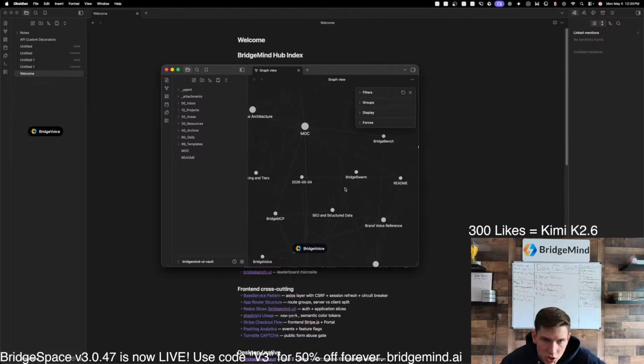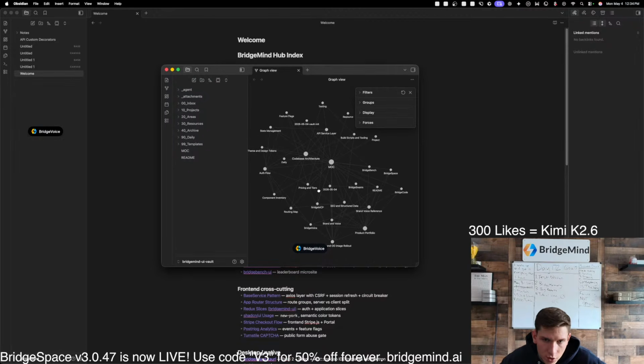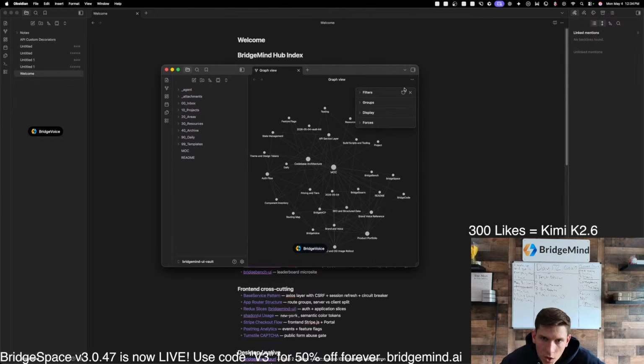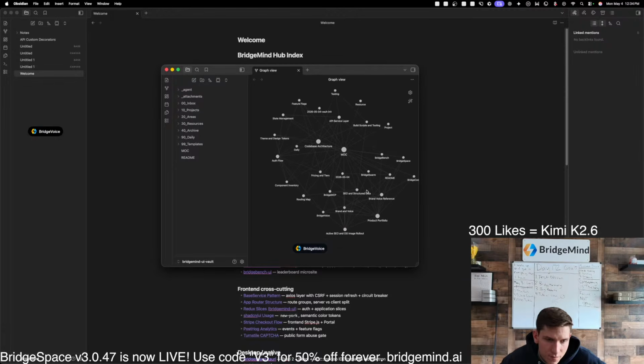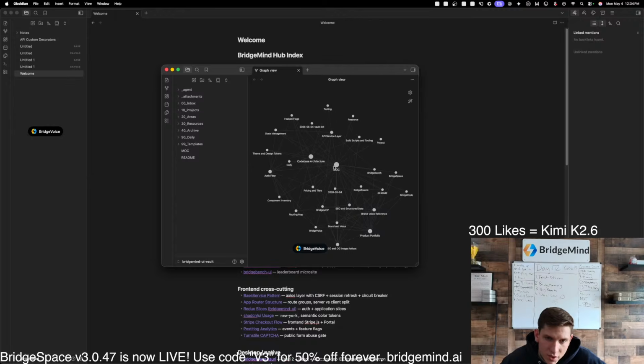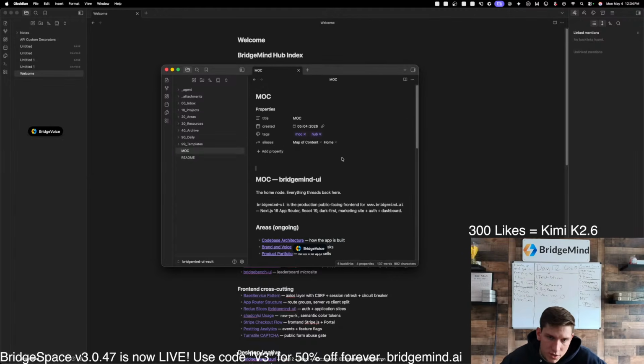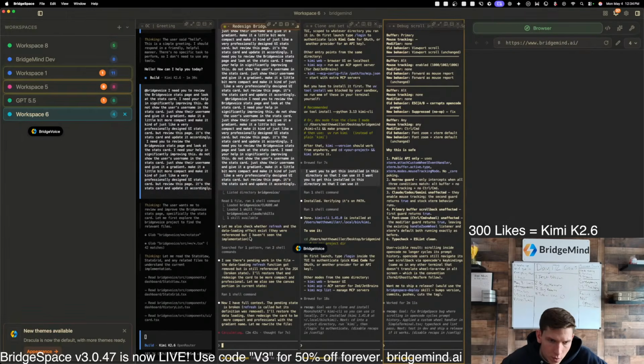So this one was actually, it did a very good job on this. So this is the vault that was created. Yeah, see this? So BridgeMind UI vault. So this is Obsidian. A lot of people are starting to use this, just so you guys know. But this is the vault. It looks very good. I think that Obsidian is a very useful tool.